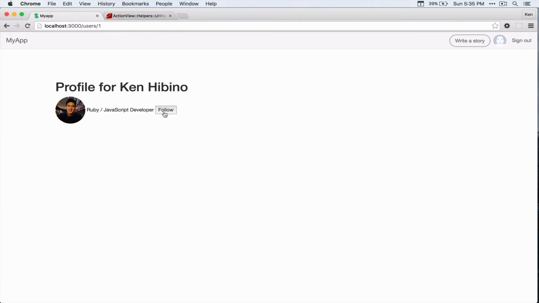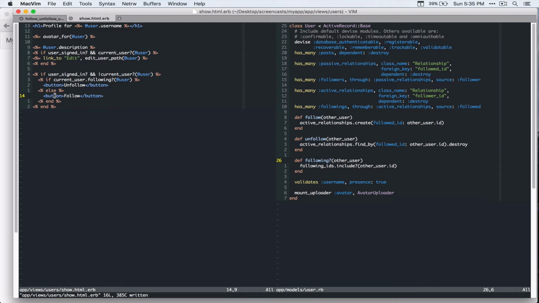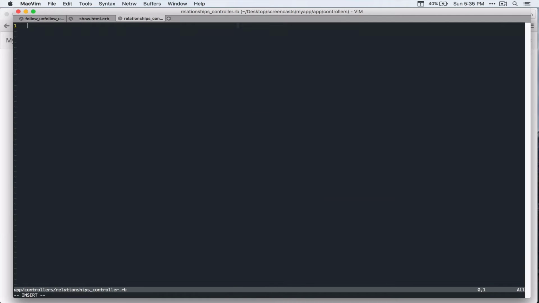All right, so let's make this button a link so that it sends off some requests to the server. Let's create a controller first. I'll go to app controllers, relationships_controller.rb. All right.